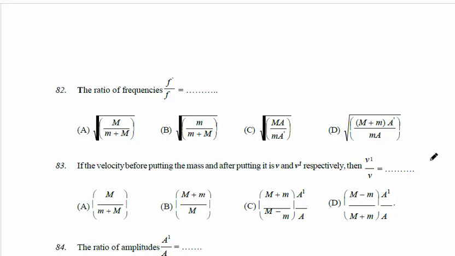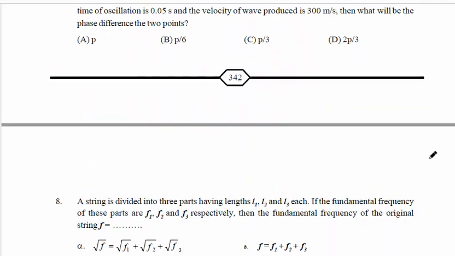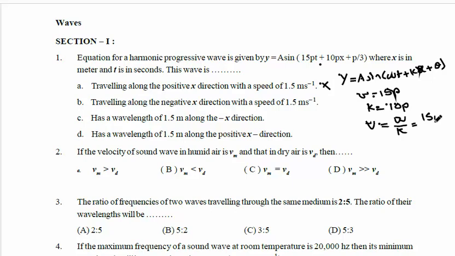It has gone. So it is coming here. So 15π by 10π. 15π by 10π means the answer will be v equal to 1.5 meter per second. 1.5 meter per second means the wave is traveling along the negative x direction with the speed of 1.5 meter per second. So this is the answer.